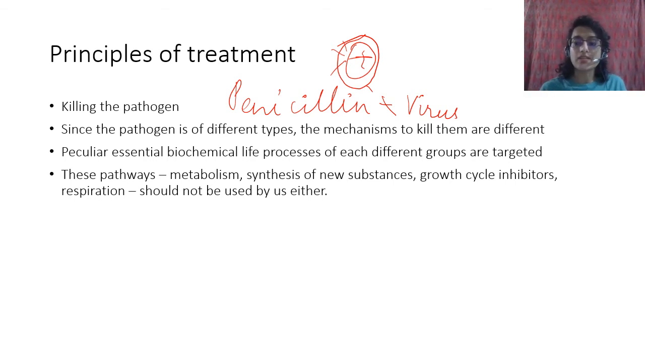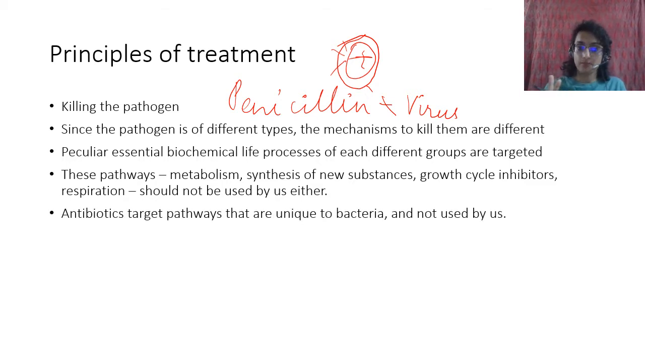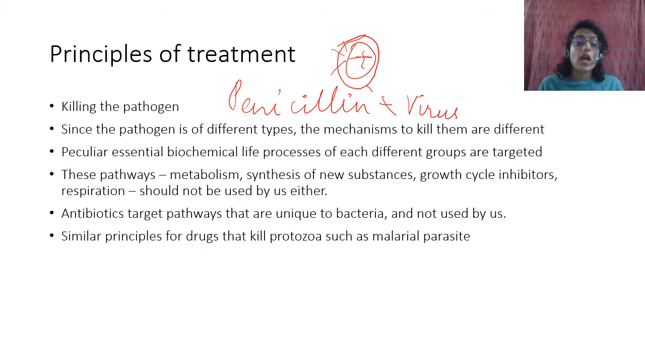These pathways should be specific for that pathogen and it should not be used by us. So antibiotics target pathways that are unique to bacteria and not used by us. Similar principles apply for drugs that kill protozoa such as the malarial parasite. Now there is also a difference between the drugs that kill protozoa and drugs that kill bacteria, right? Because there are certain pathways in the bacteria which do not happen in the protozoa, and there are certain in the protozoa that do not happen in the bacteria, right? So these can be the differences, and you have to target those differences in order to make the drug specific for that organism.